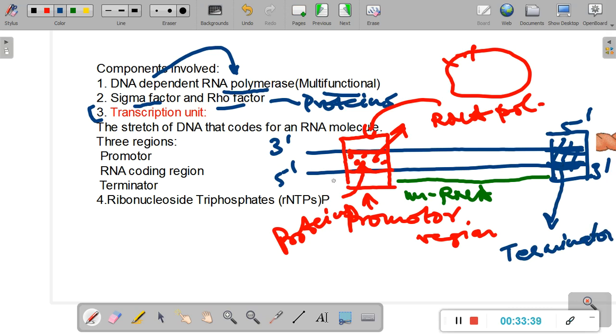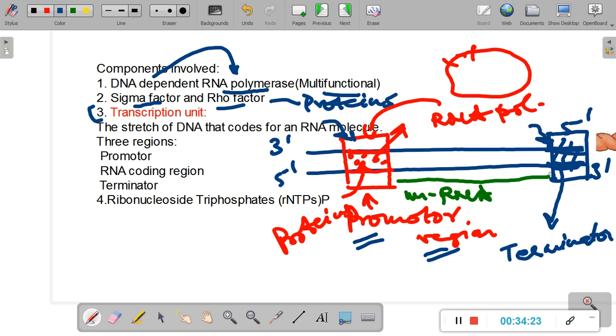Now, recapitulating all of this once again, in prokaryotes, what are the components required? A polymerase enzyme, the function of which is basically to synthesize the mRNA, rRNA, or the tRNA strand. A sigma factor or the rho factor, which are proteins that identify the start point and the end point of the transcription region. And then we require a transcription unit, which is basically the gene itself, and the gene has a start point, an identification point, that this is the place from where the gene is starting, and this region is called the promoter region. And also the transcription unit has an end point, which says, okay, only till here